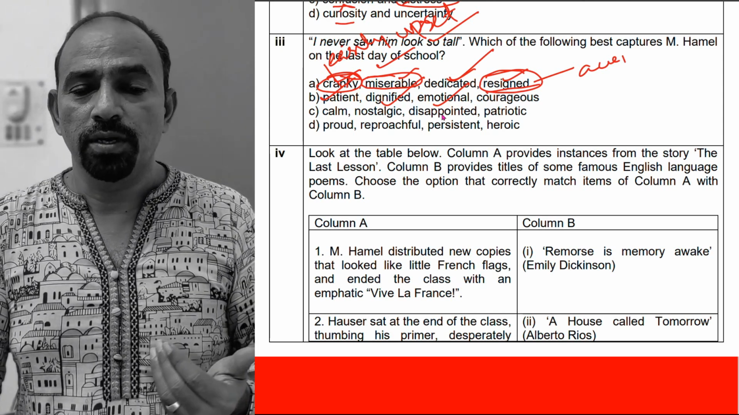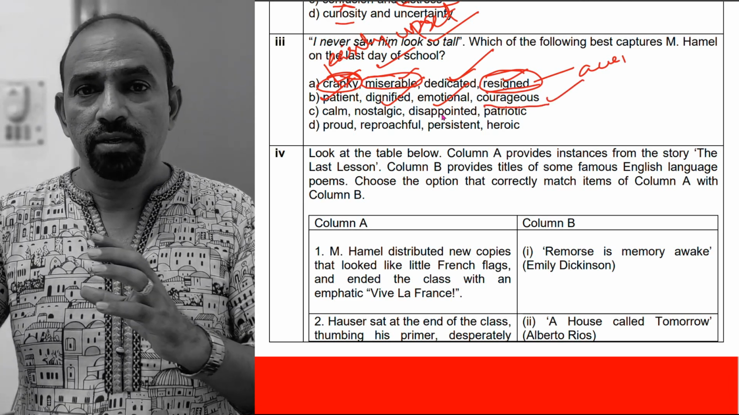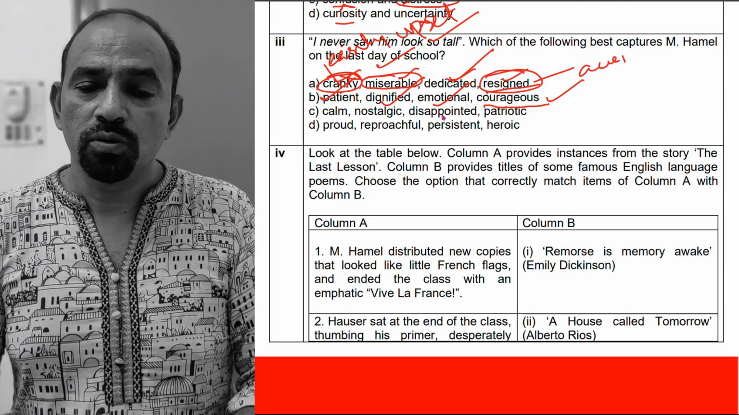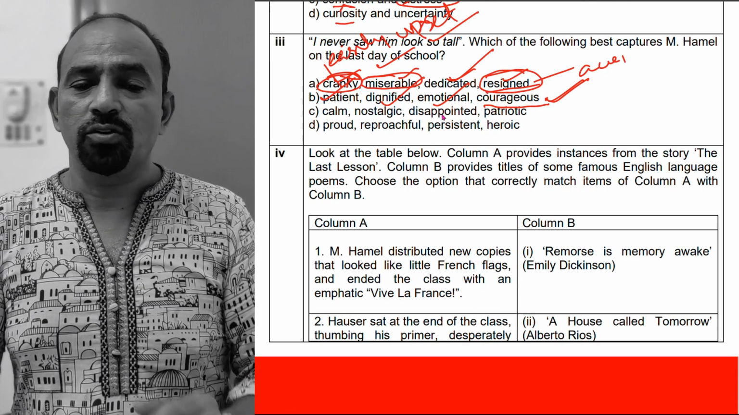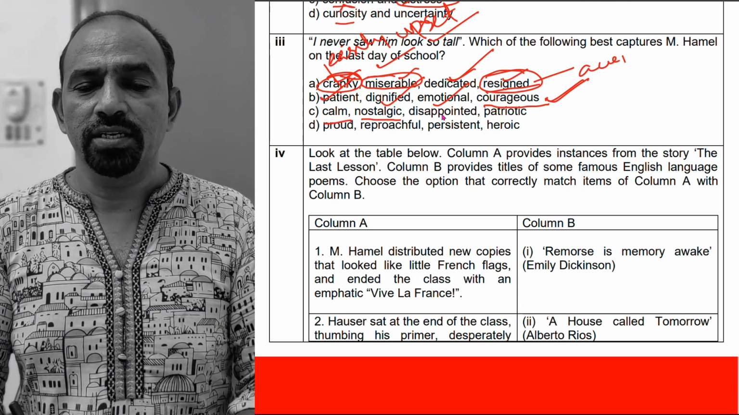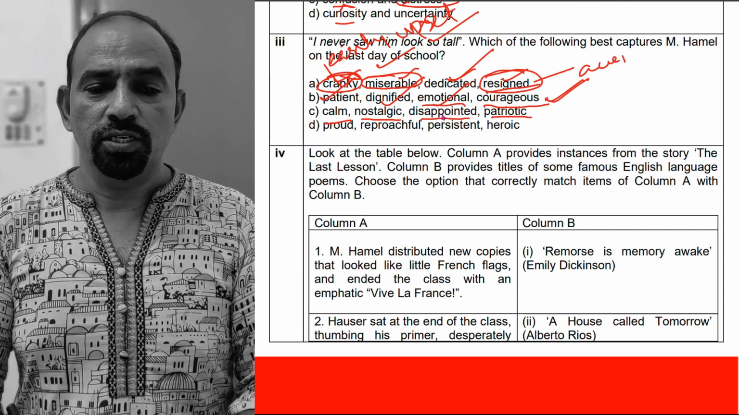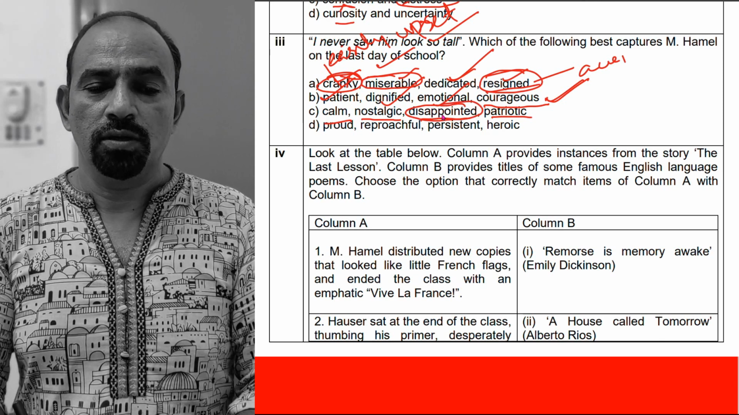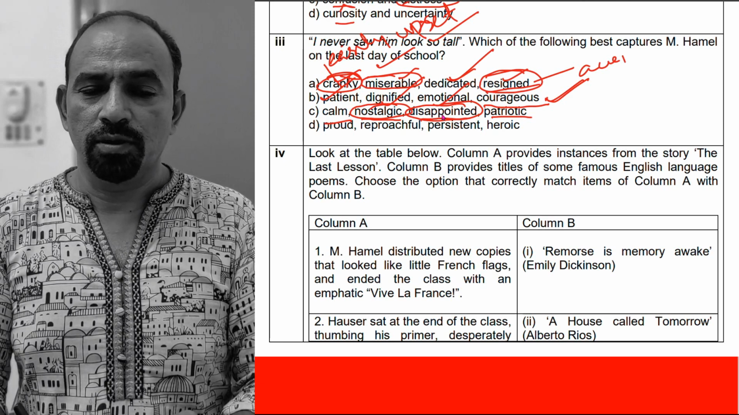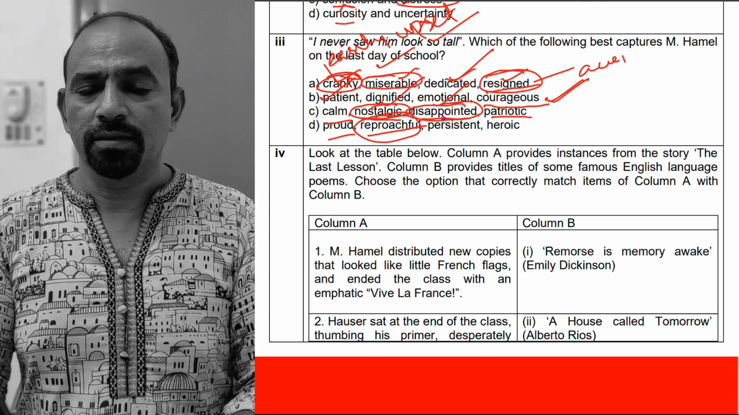He couldn't speak. And courageous. Yes, he showed his courage by writing Vive la France on the blackboard. So that could be the right option. Let us check the other options also. Calm. Yes, calm. Nostalgic. Disappointed. Patriotic. He was not disappointed, and he was not nostalgic at that time. He was proud, reproachful, not like that.